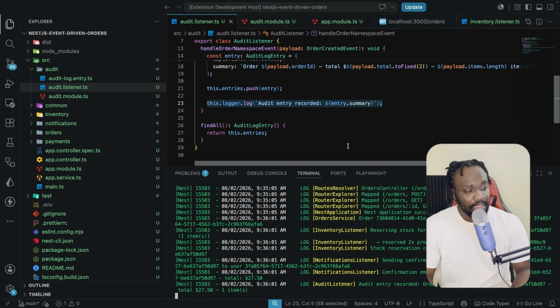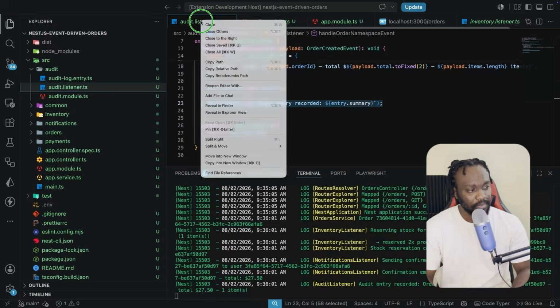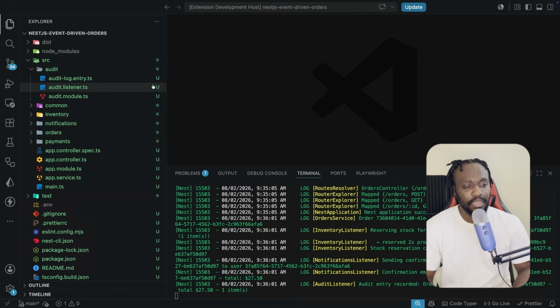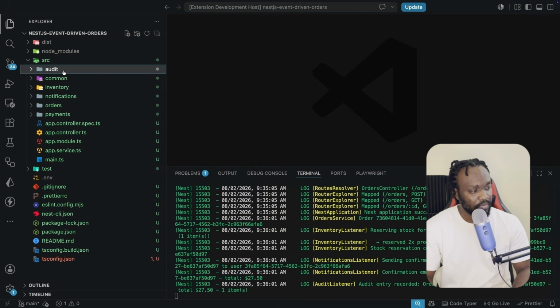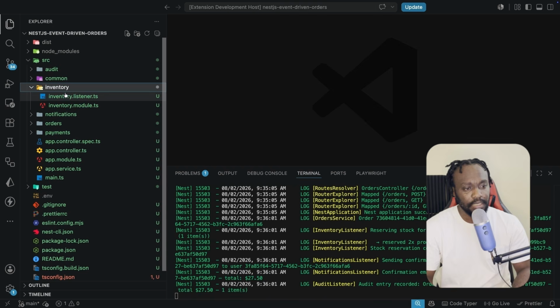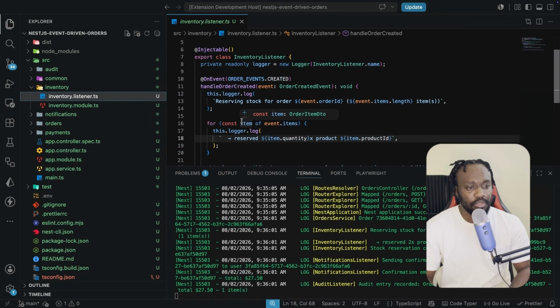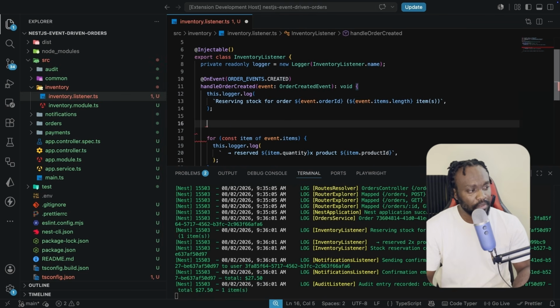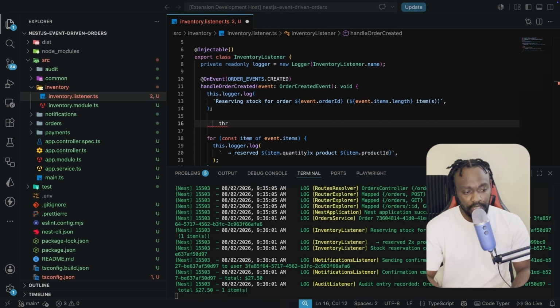Now I'm going to be breaking our application on purpose, and I want you to actually see what's going to happen. So let's break the inventory listener. I'm going to come over to the inventory listener here, and I'm going to throw a new error. Somewhere around here, I'm going to be throwing this new error that's going to say inventory service unreachable, and I'm also going to say connection refused, like this.